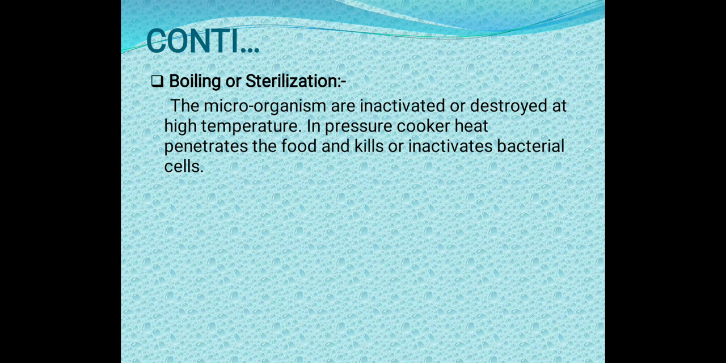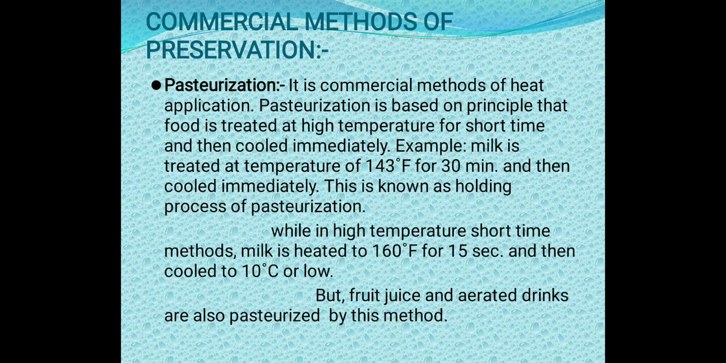In a pressure cooker, heat penetrates the food, as we all know, and kills or inactivates bacterial cells. What is happening in the pressure cooker? In the pressure cooker, the heat penetrates the food, and that pressure and high temperature inactivates the bacterial cell growth and kills the bacteria.